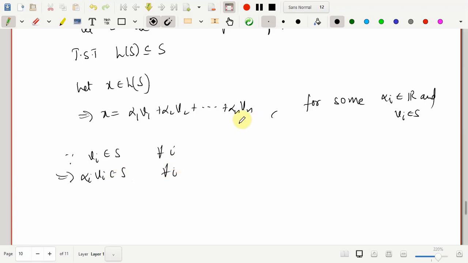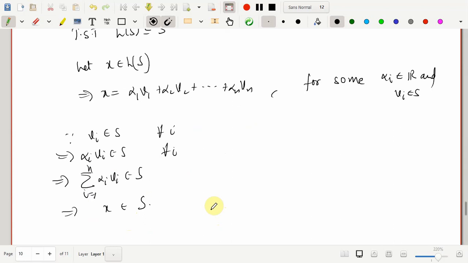This implies that the sum, i going from 1 to n, of alpha i Vi belongs to S. This is a shorter way of writing a finite sum. This means that X belongs to S.